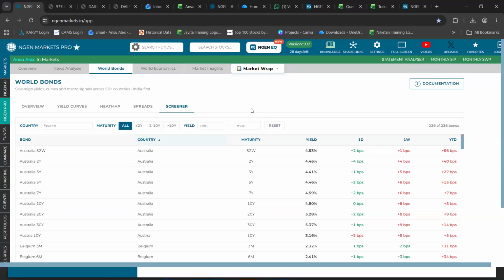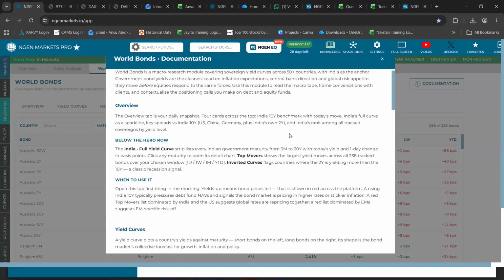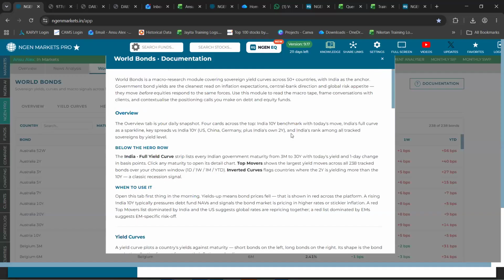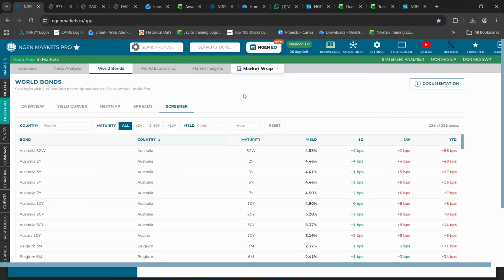If you wish to know further about it, you can anytime use this documentation option, wherein all these details will be mentioned in detail as well. So this was a new addition that we added to our platform.